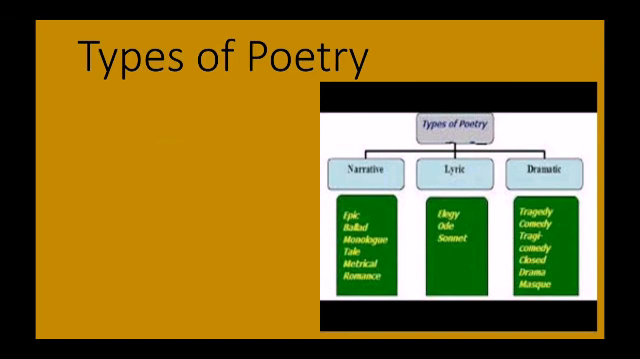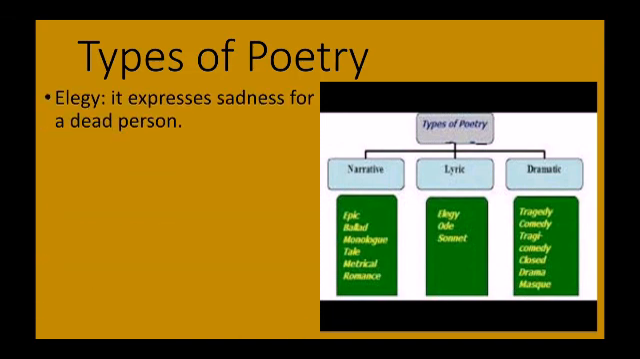Again, let's look at types of poetry. What are the various types of poetry? There are different types of poetry. So we'll be considering some of them. And these include elegy. Elegy is a poem that expresses sadness for a dead person. It's a poem written to mourn the dead.